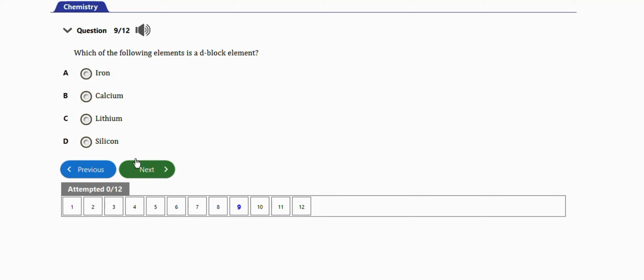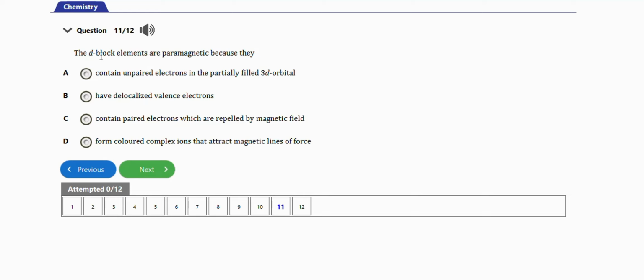Next question with this one, it says which of the following elements is a D block element? So the one that is a D block element is obviously iron, option A. Next question with this one, it says which of the following elements will produce colored ions in aqueous solution? So it will be iron, which is a transition metal.